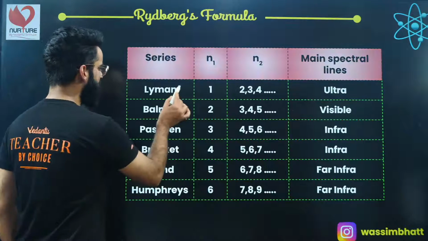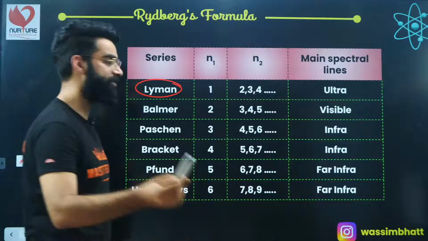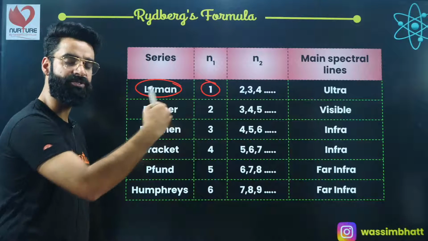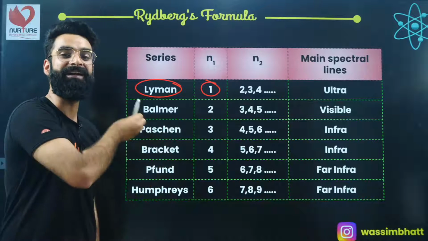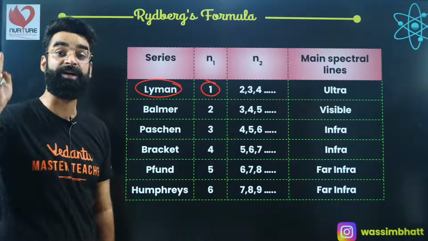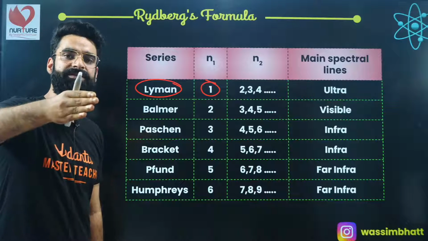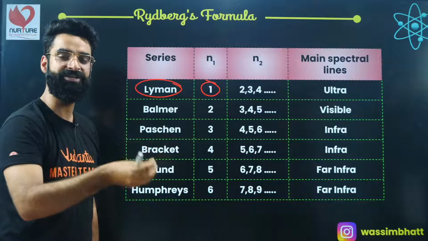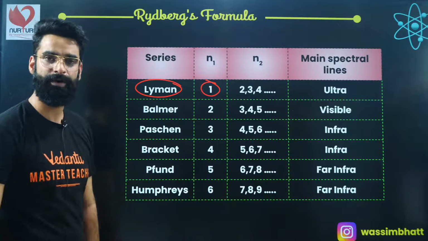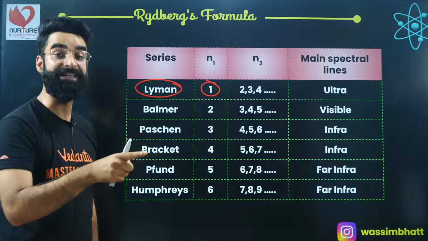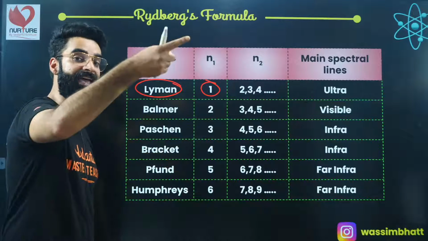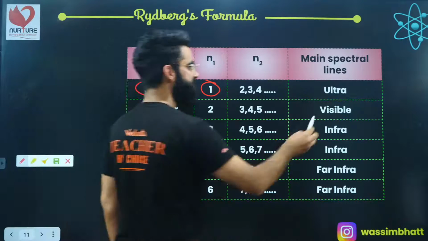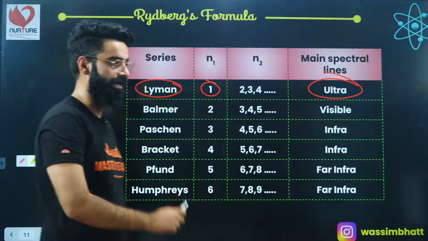If I talk about Lyman series, the electron makes a transition from higher energy states to shell number 1. When it does, the electron emits different radiations, which will definitely have different wavelengths. Based on those wavelengths, we get a series of lines, the Lyman series, and the Lyman series falls into the ultraviolet region.